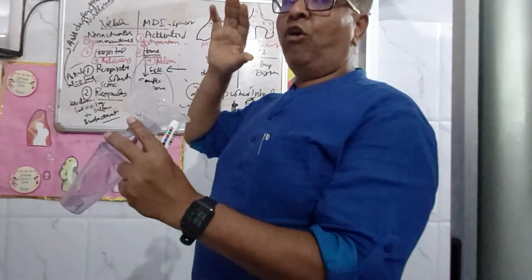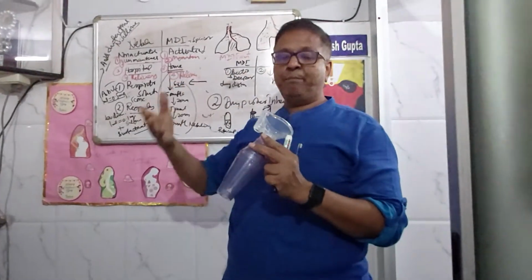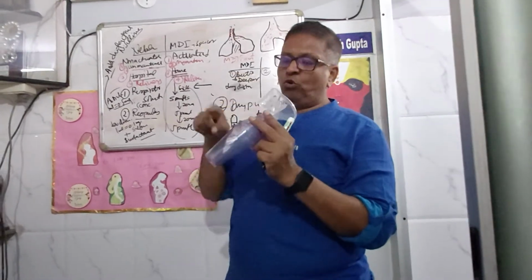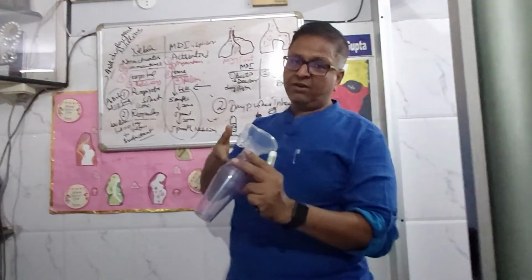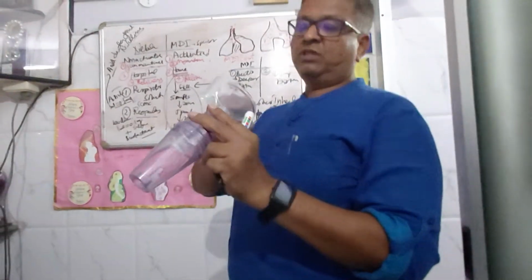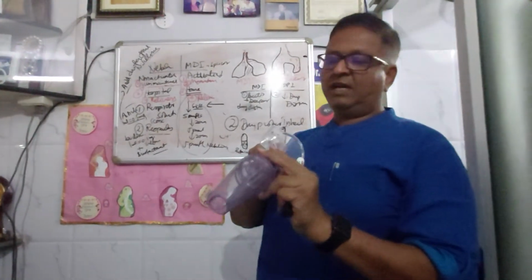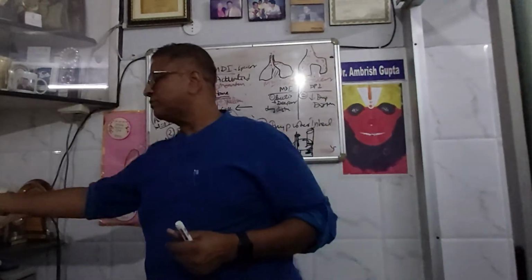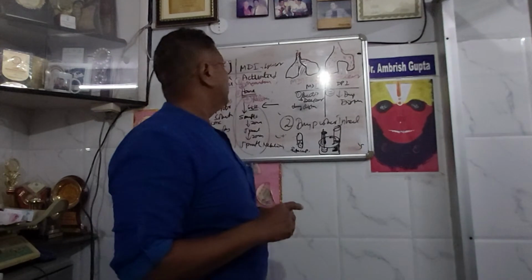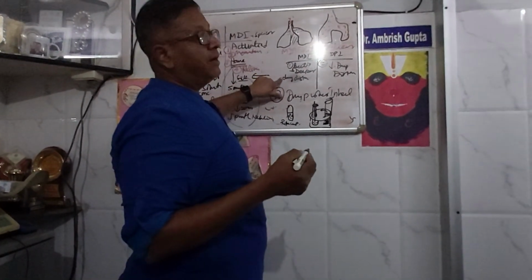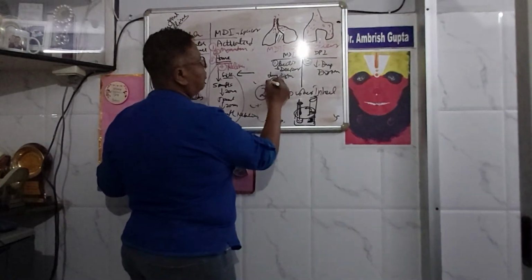So this valve closes when the child breathes out. That means the drug will never go back inside this chamber. The drug comes only one way, into your lungs. This valve prevents the drug from going backwards. So MDI with spacer has deeper drug delivery.